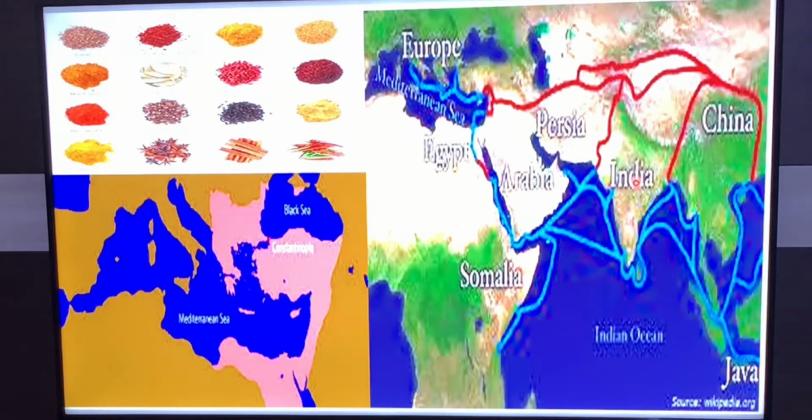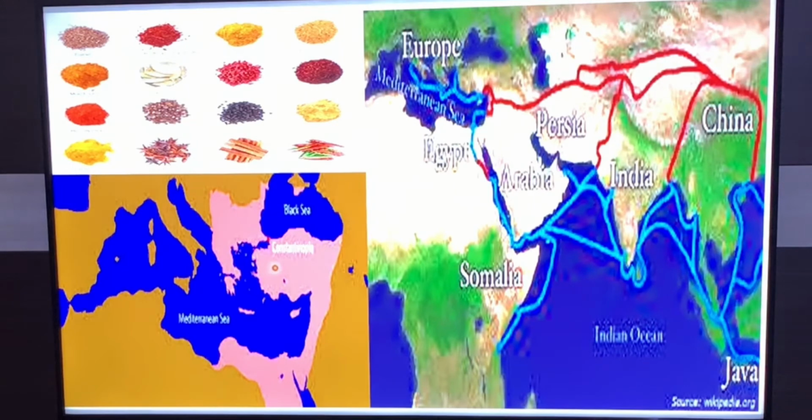This is how India and Europe were trading with each other, and the Arab merchants used to carry on trade in Constantinople.